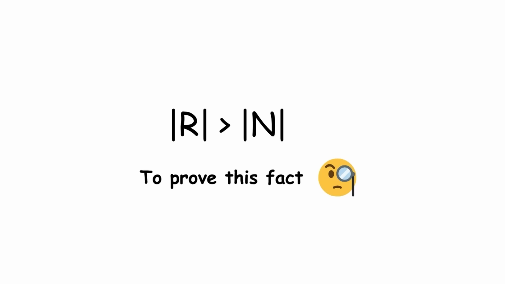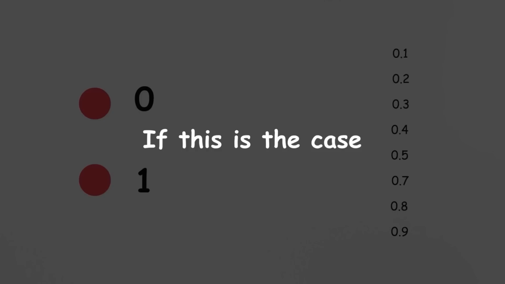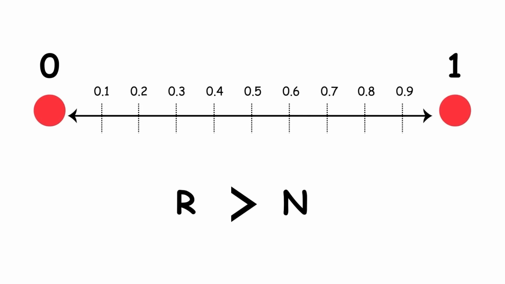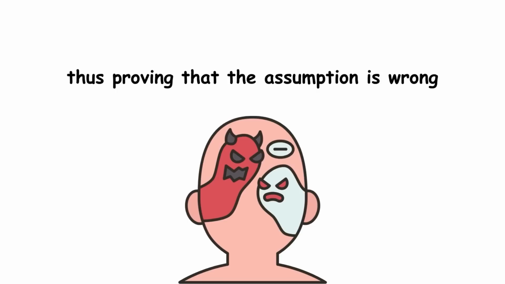To prove this fact, it is sufficient to show that there are more real numbers between 0 and 1 than there are natural numbers. If this is the case, then there are definitely more real numbers than natural numbers. The proof is by contradiction. A proof by contradiction starts with an assumption and shows that the assumption leads to an impossible conclusion, thus proving that the assumption is wrong.